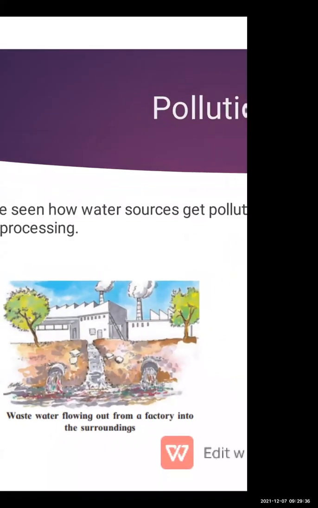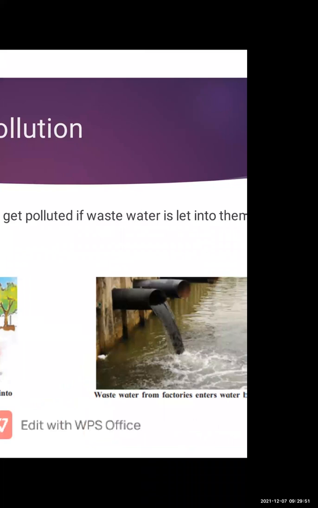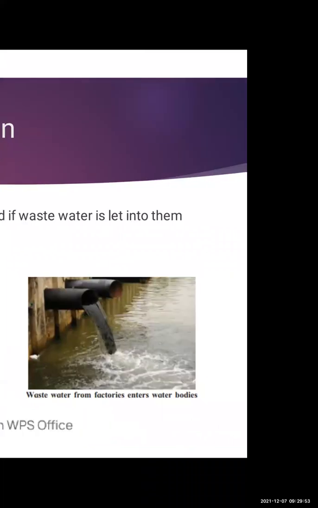Now see the first picture: wastewater flowing out from a factory into the surroundings. Wastewater from factories enters water bodies. The wastewater which comes from the factories, जो फैक्ट्री से वेस्ट वाटर आता है, directly enters the water bodies. So all this water mixes into the fresh water and it gets polluted.